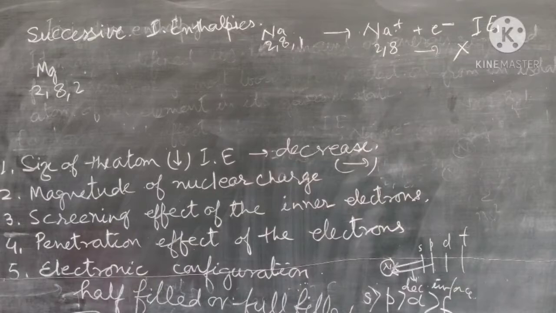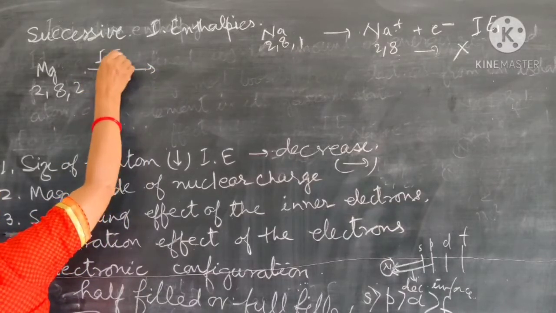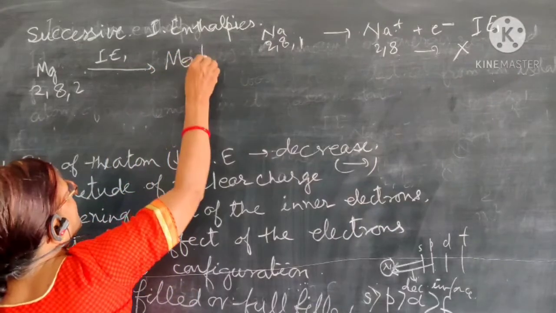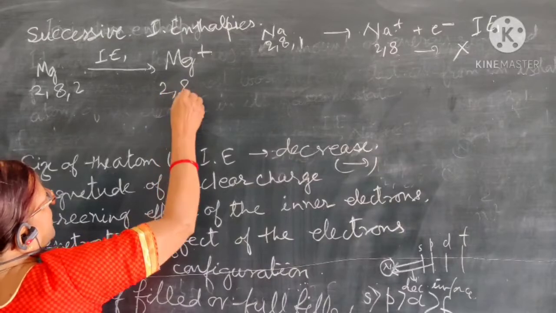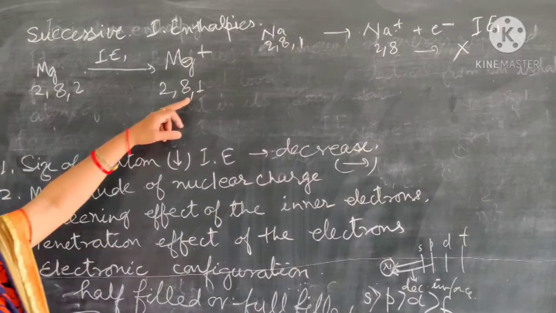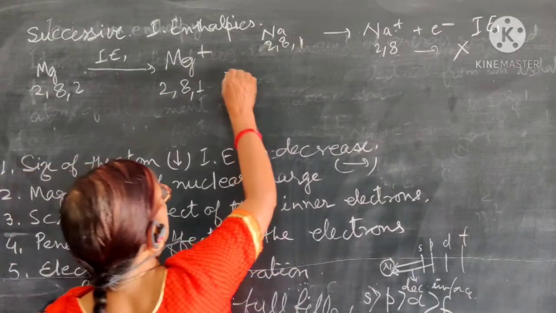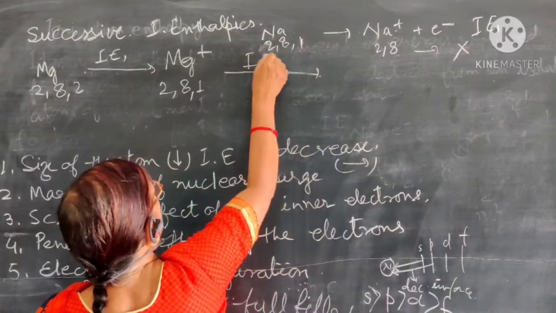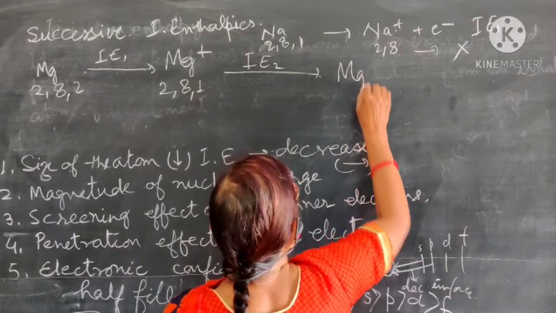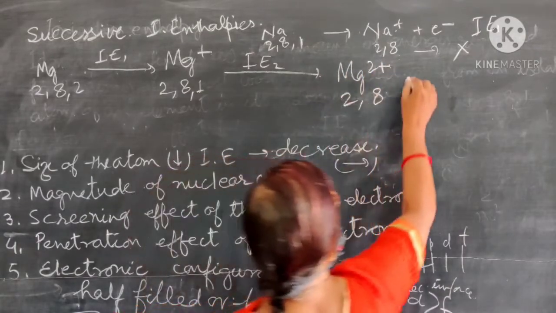Now we take the example of magnesium. When we remove one electron from magnesium, that is IE1, it will have one positive charge and the electronic arrangement is 2, 8, 1. Because it now has one more electron in the last shell, this can also be removed. Again energy is required for the removal of this electron, and then magnesium is converted to a positive ion with this electronic configuration.